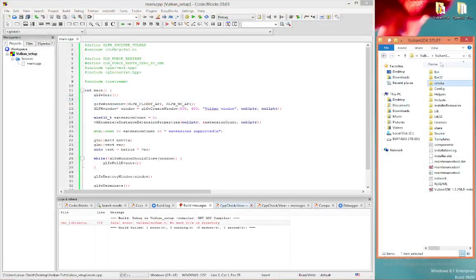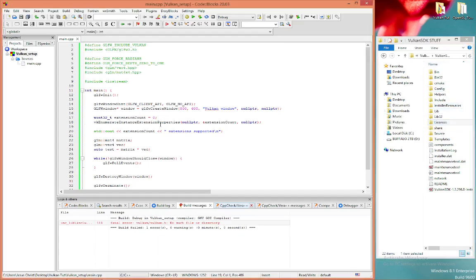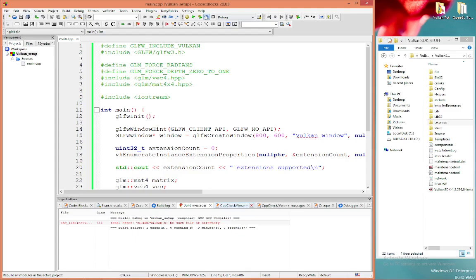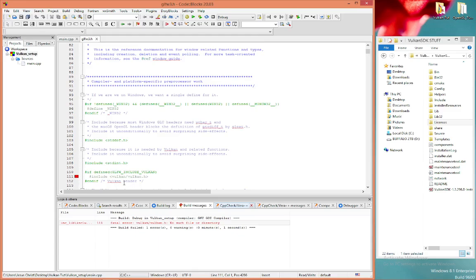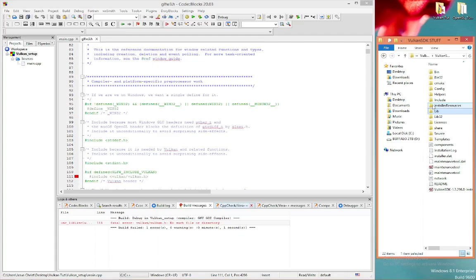Okay, so now if you look in your Vulkan stuff folder, you're going to see bin, bin32, cmake, config, lib, lib32, and a whole bunch of other files. I'm trying to rebuild. Let's see what it's asking for again. It's asking for Vulkan.h. Okay, so this is where we go to get our Vulkan.h.